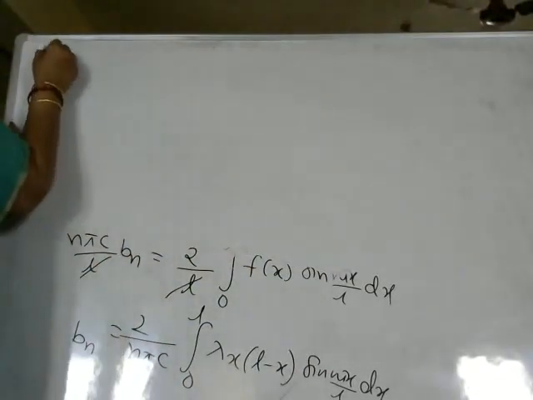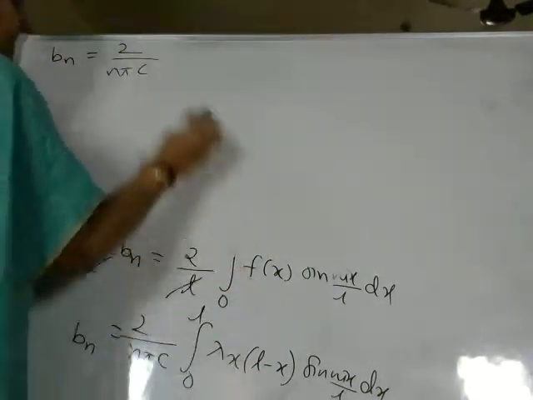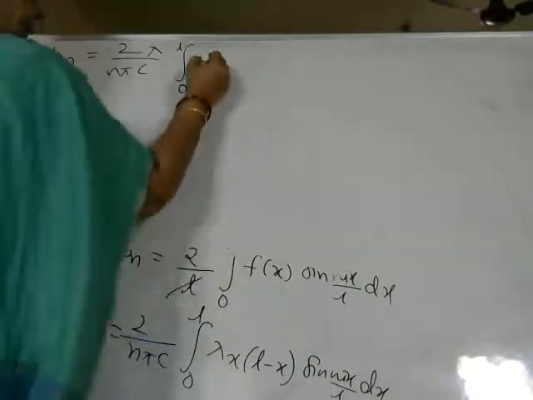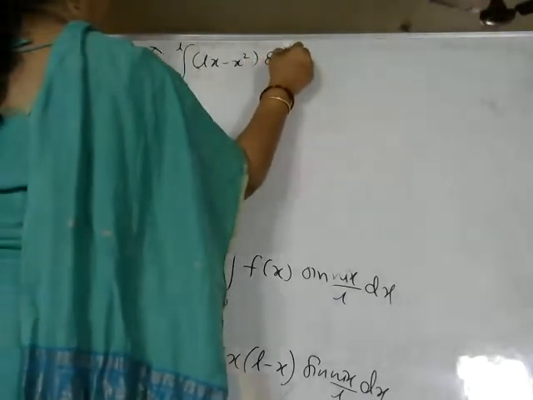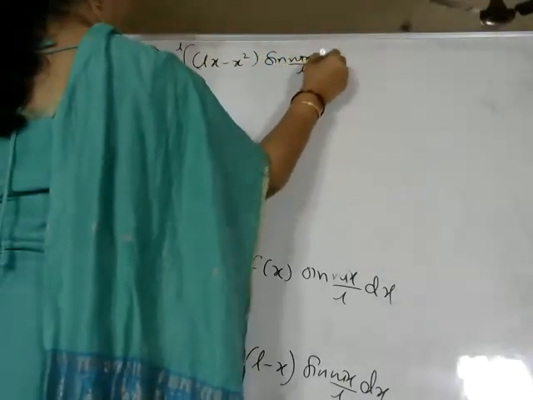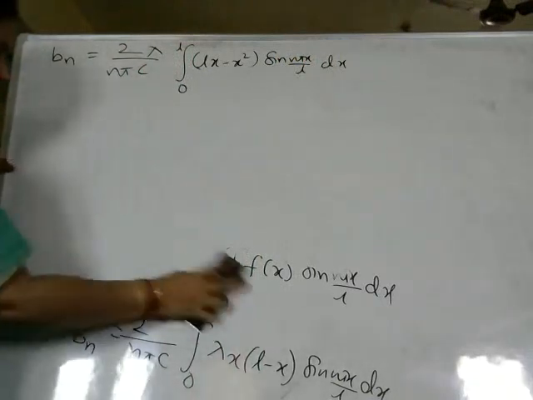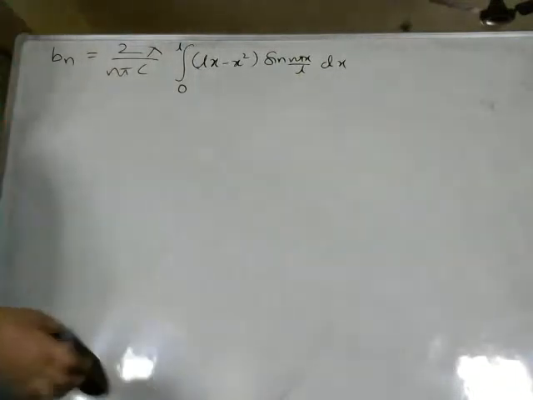Bn is equal to 2 by n pi c. This lambda value is also constant, I will take it out, 0 to L. This can be written as Lx minus x square sin n pi x by L dx. You can observe here that the function inside the integral to be evaluated is in the form of product of two functions.